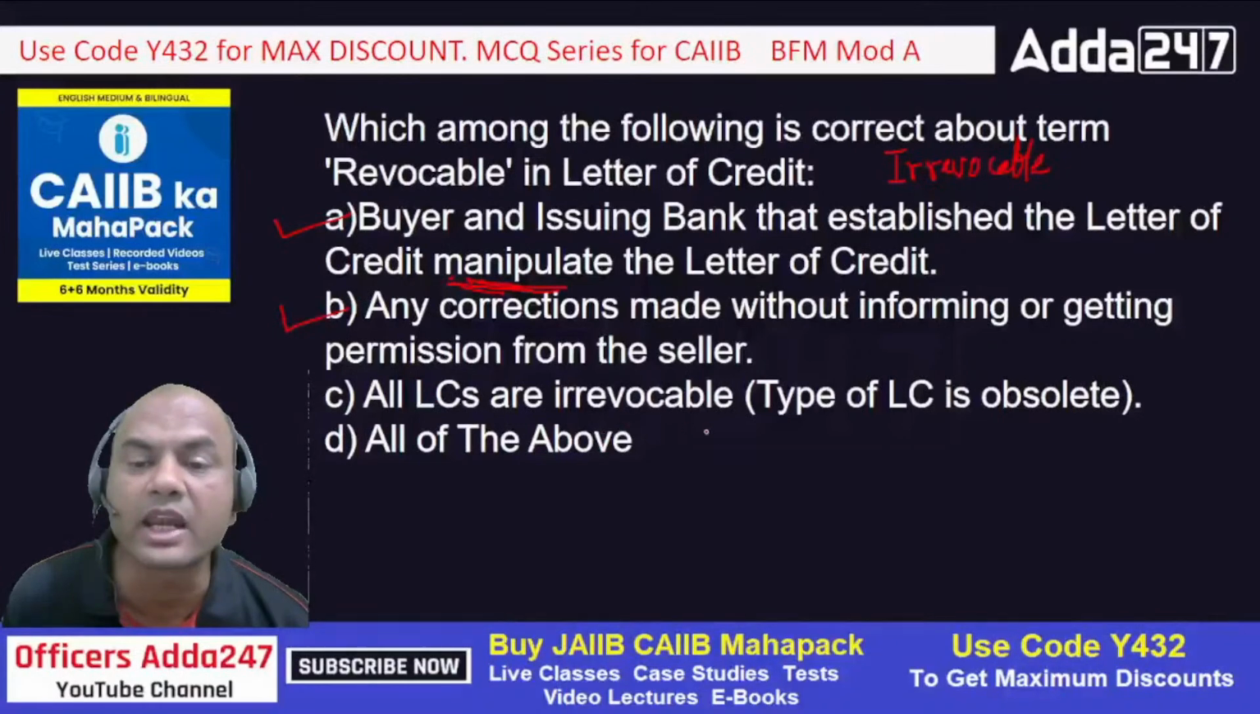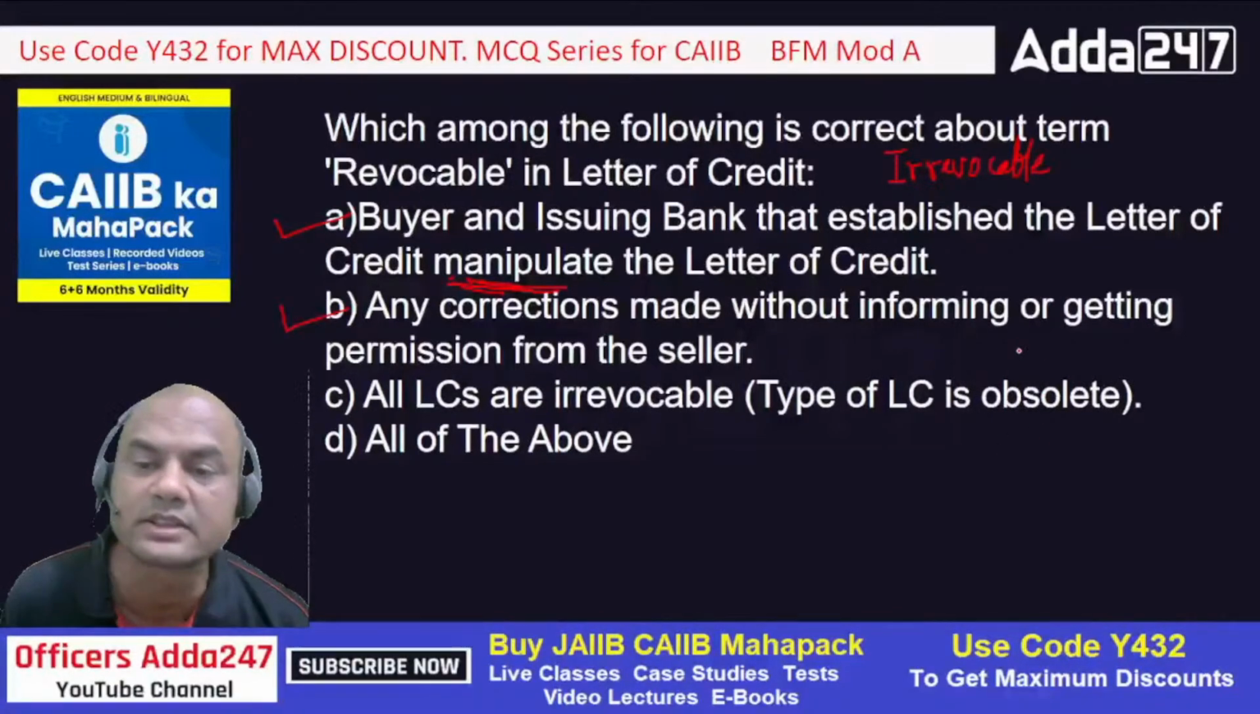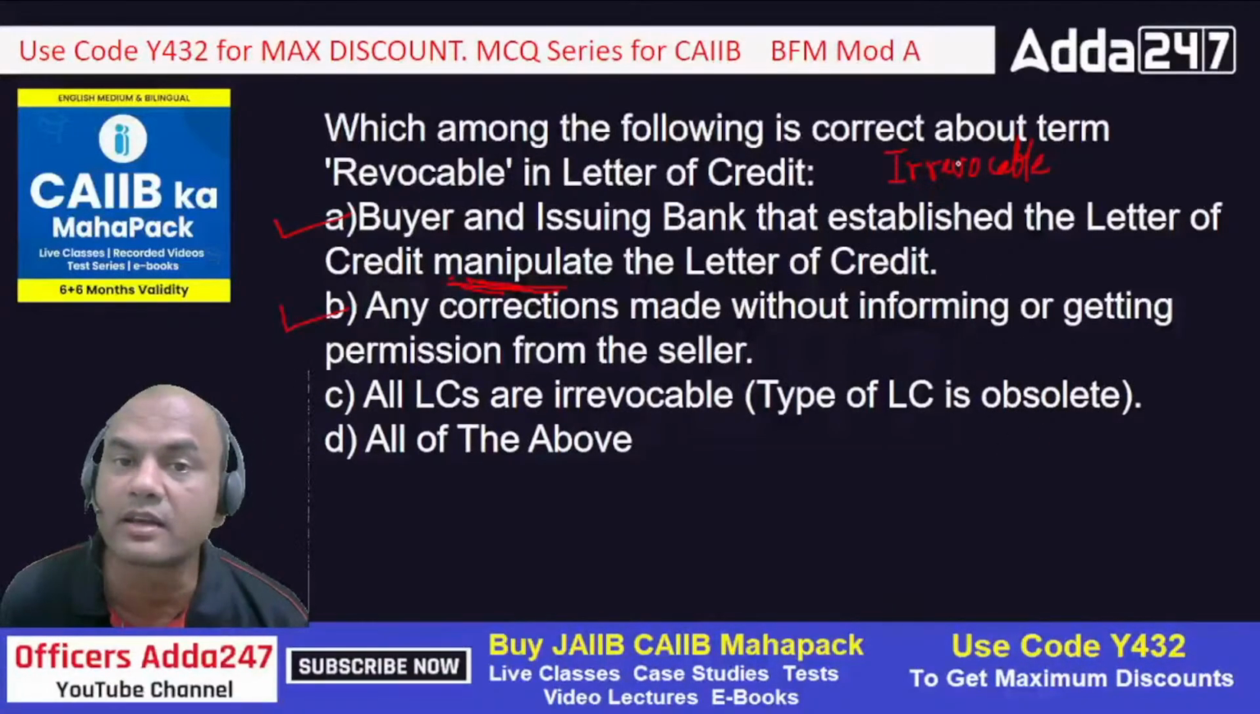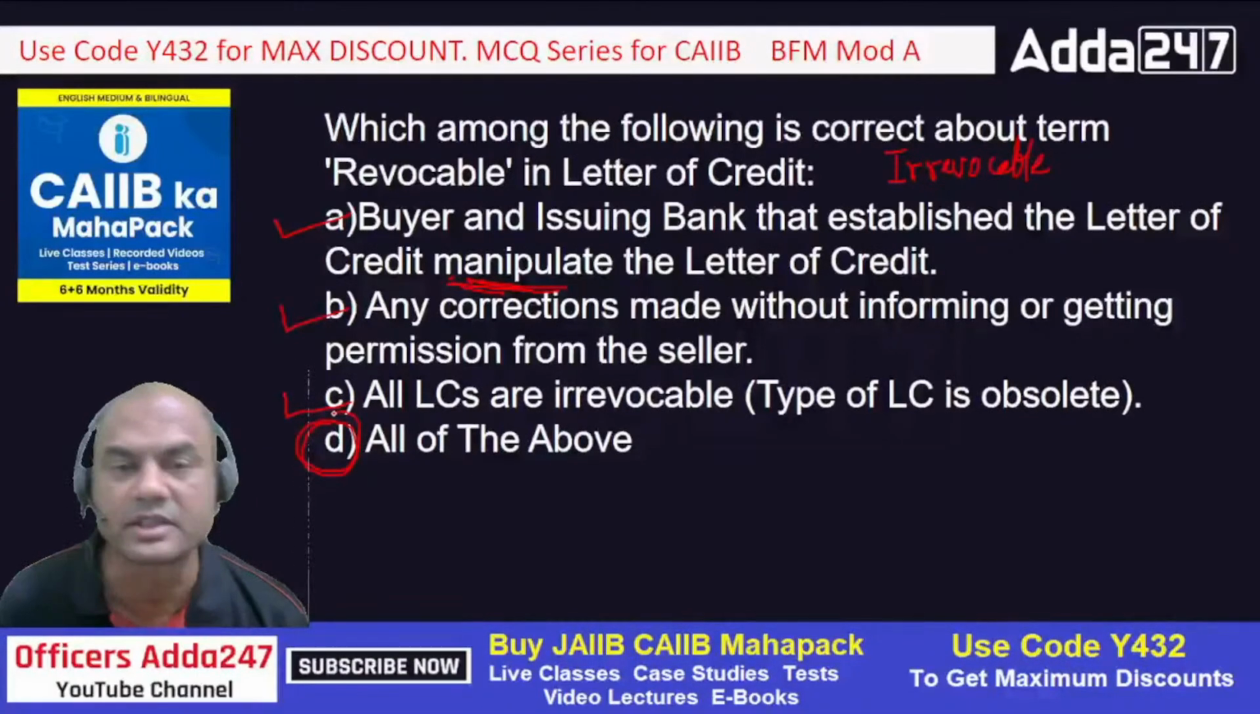All LCs are irrevocable. Type of LC is obsolete. Means this revocable type of LC is obsolete, means it doesn't exist now. So what did I say earlier? There is no LC called revocable in UCP 600. So this is also correct. So the correct answer is all of the above. Correct? All of the above is the answer. Got it?